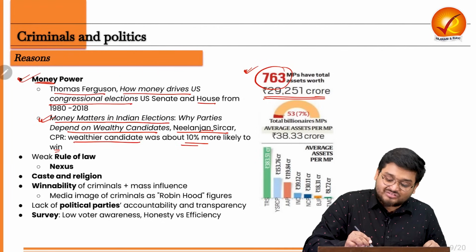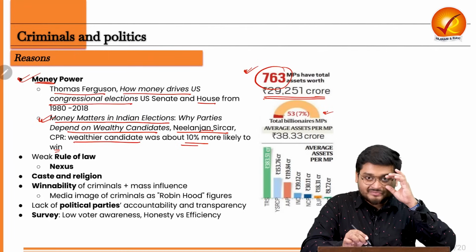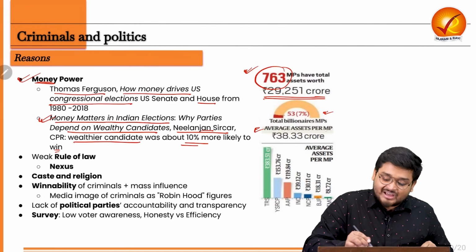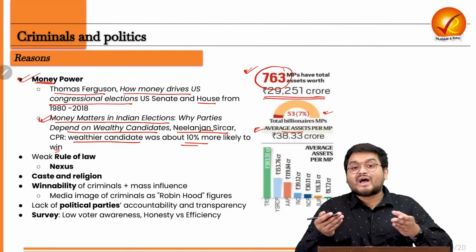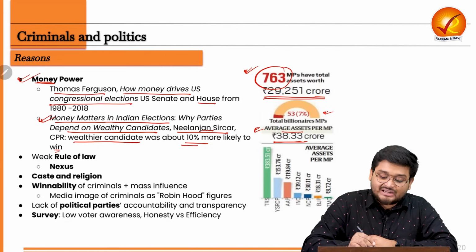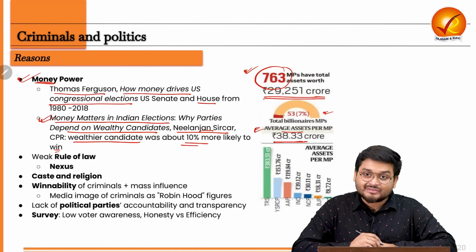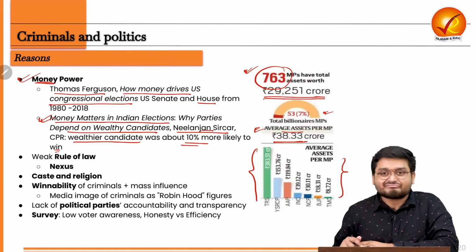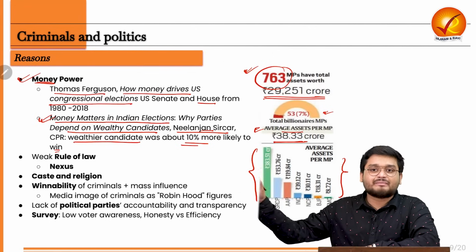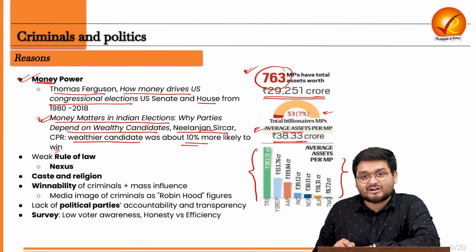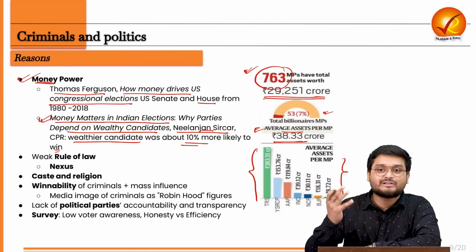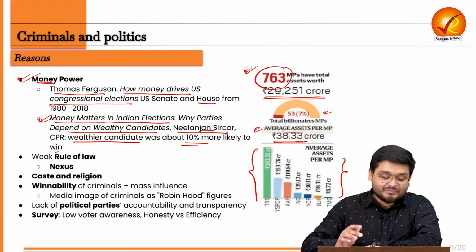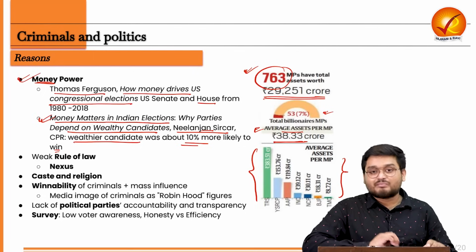Around 7% of MPs are billionaires. The average assets of MPs are around 38.33 crores. We can also see the various portfolios and political parties here. So most of the MPs in the Lok Sabha and Rajya Sabha are quite wealthy. So that is the influence of money power.